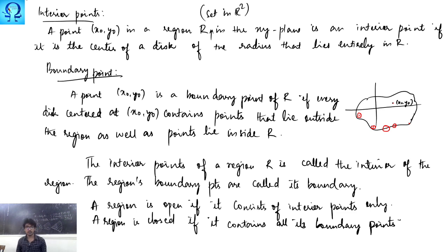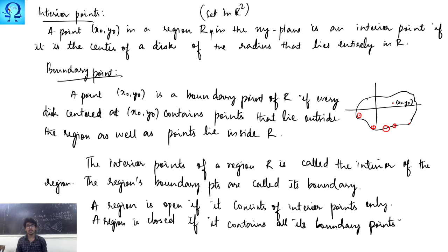Whereas boundary points tell you that all the disks with the point as a center have to cover at least some point outside the set, outside the region, and some points inside the region. So these two are completely contradictory statements. Hence, we conclude that no interior point can be a boundary point and no boundary point can be an interior point.